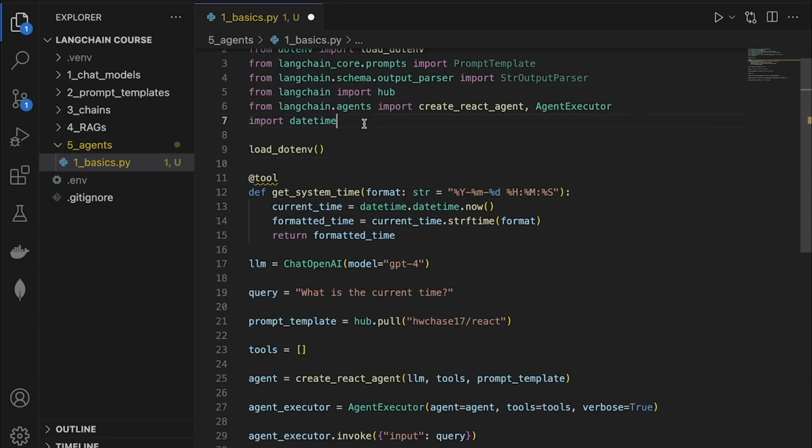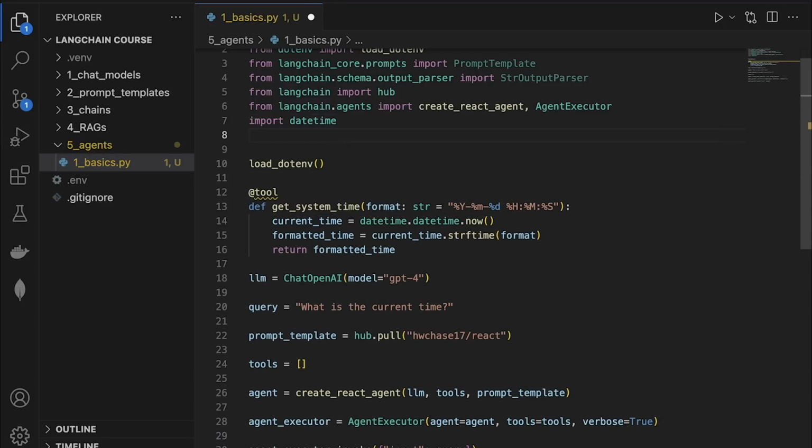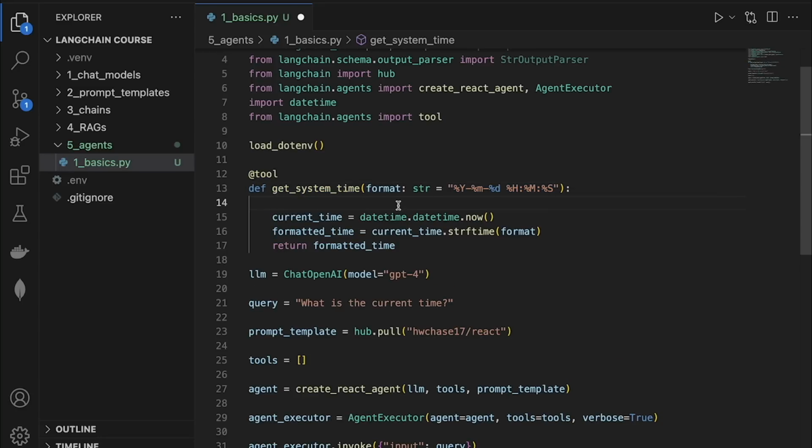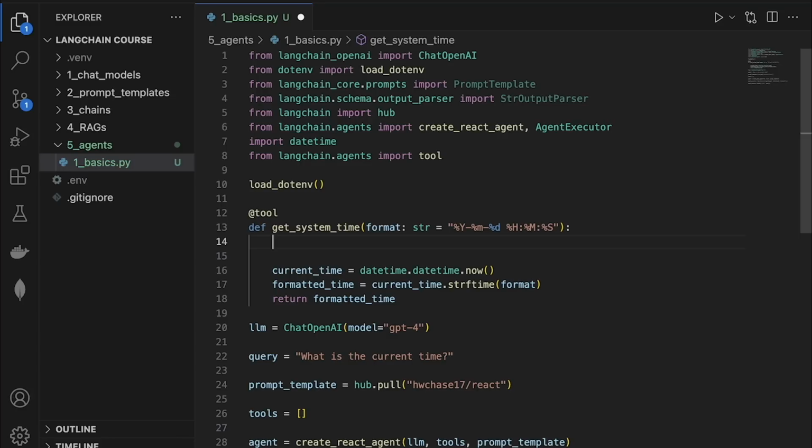We can import this by going up here and saying from langchain.agents import tool. What this decorator will do is basically change this method into a format that LangChain can easily understand, and also provide a docstring or a description about the method so that the LLM will have more context about this method.